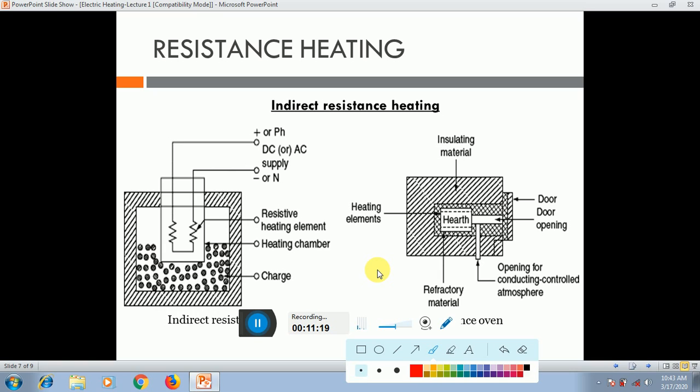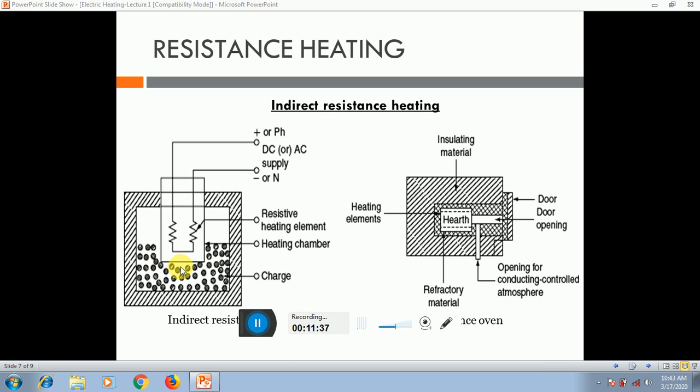The next one is indirect resistance heating. In a similar way to the direct resistance heating, we can see that this one is the chamber, called the heating chamber. This one is the charge, and this one is the resistive heating element.